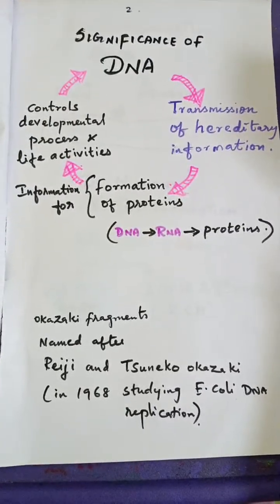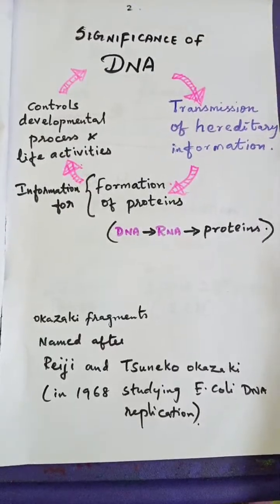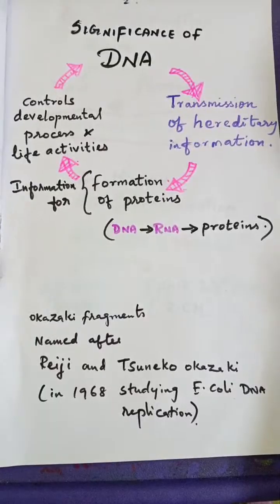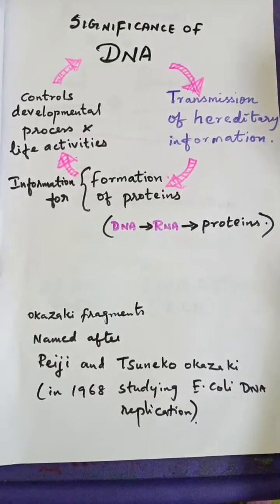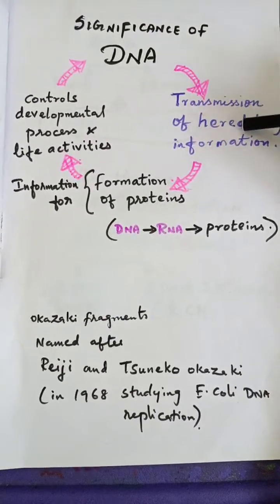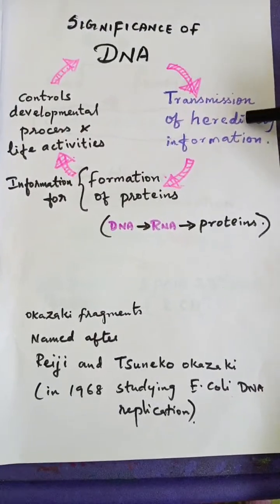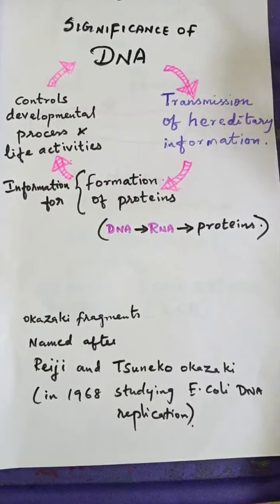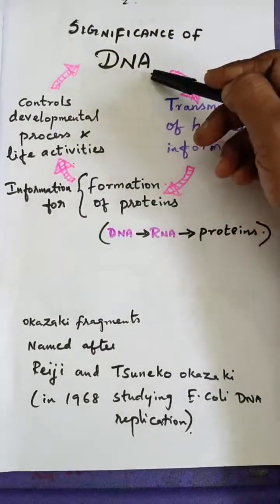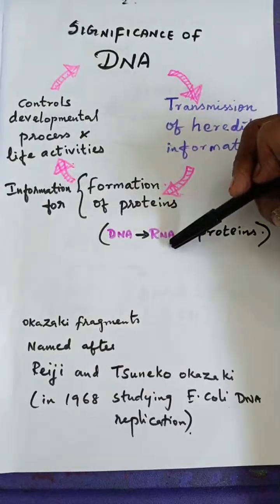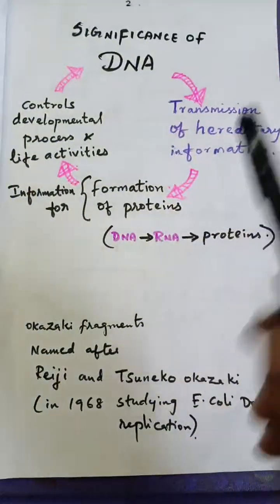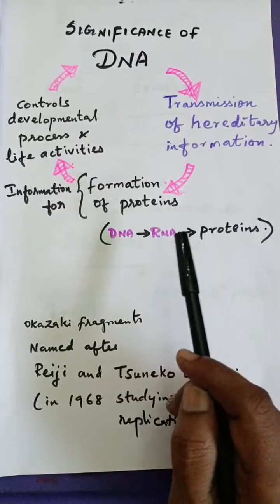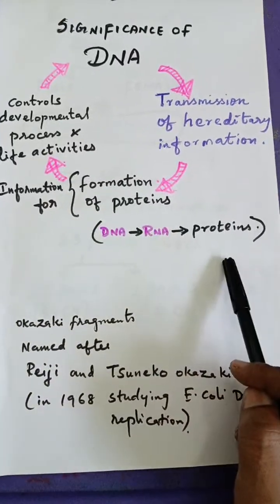And then today we are going to study the significance of DNA. What is the importance of DNA? We already know this, and one more time we will recollect it. What is the main significance of DNA? We all know it's the transmission of hereditary information. Not only that, from DNA only all the other proteins are produced. From DNA, RNA will be produced, and then from RNA the proteins will be formed.